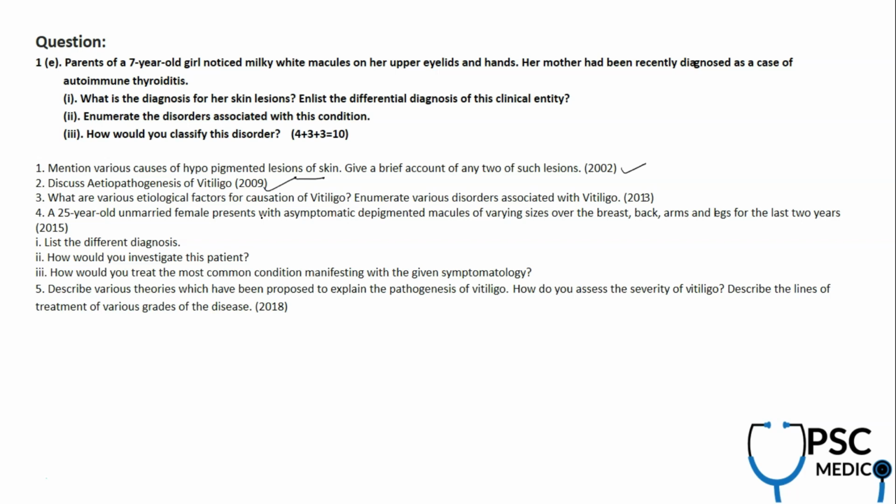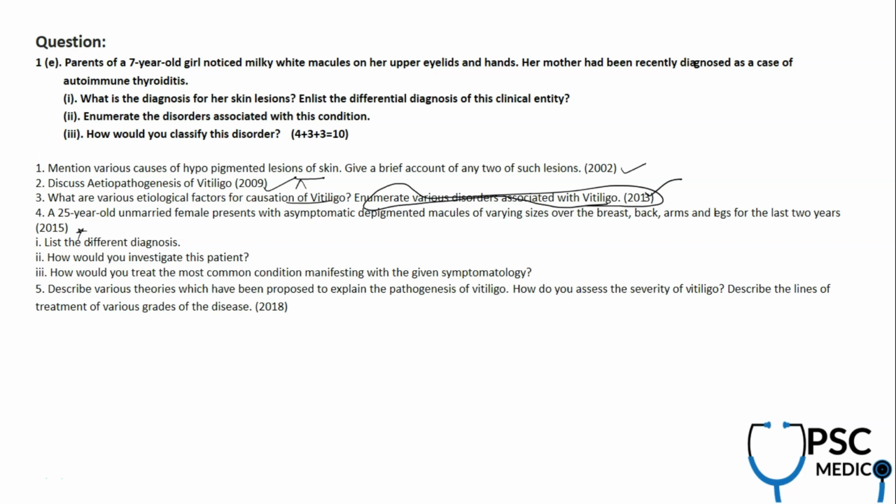A similar hypopigmented lesion differential diagnosis was asked in 2002. Etiopathogenesis was asked in 2009, where you can classify the disease, its etiology, and also the disorders which are associated with vitiligo. See again, it's a direct repeat. Many are repeats. So focus on previous year questions, and for any competitive exam, previous-year-question-centric preparation is a must, and that is what we do with our video course.